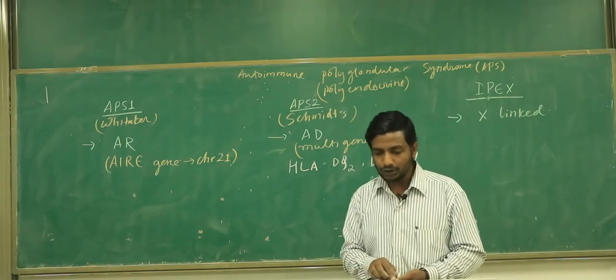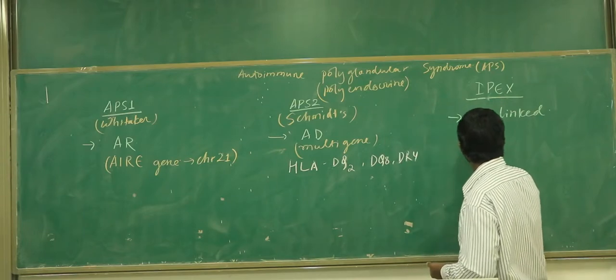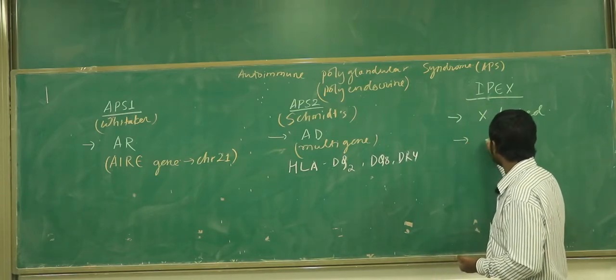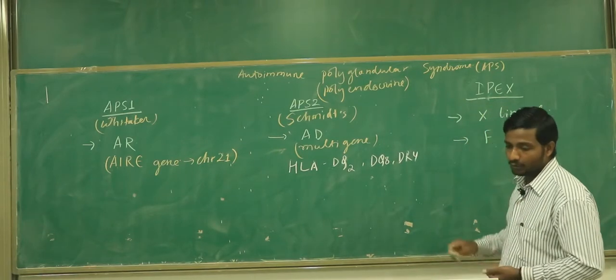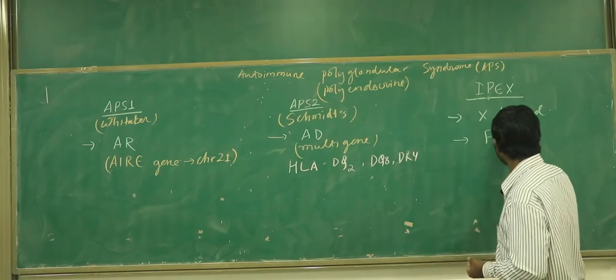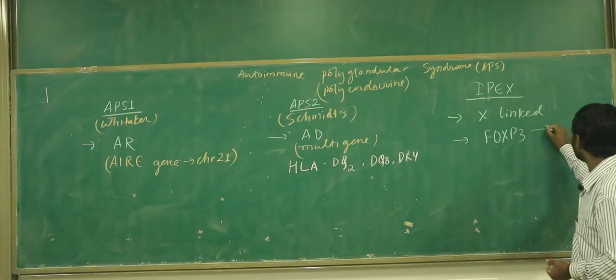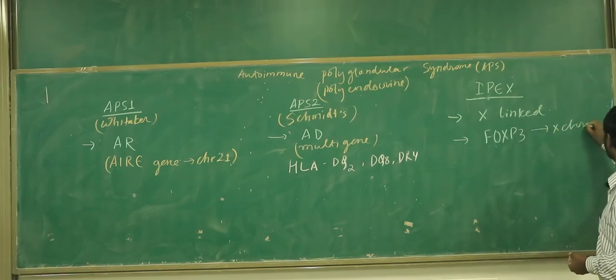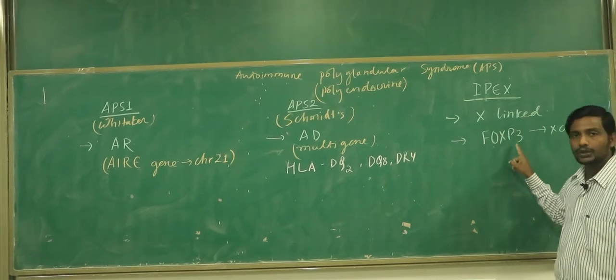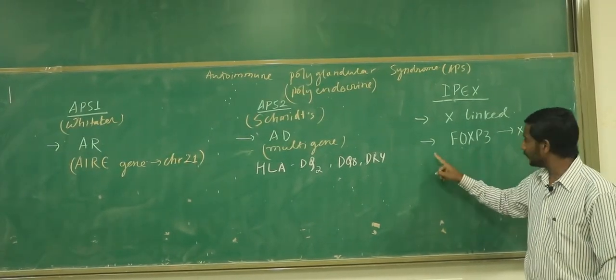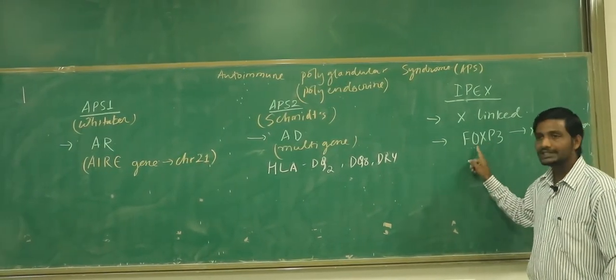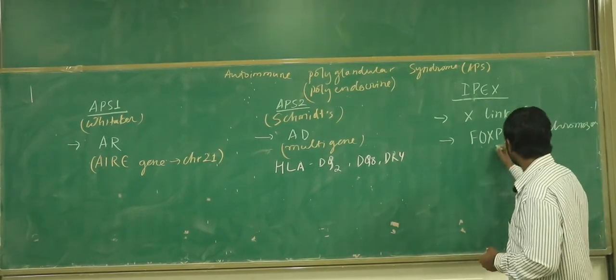Now the important thing for you to remember is the gene that is involved in the IPEX is going to be, all of you write the name down, we call it the FOXP3. And this gene is going to be located in which chromosome? This is the example of which disorder? X-linked disorder, so it is going to be located in the X chromosome. So the FOXP3 gene has one very important function.